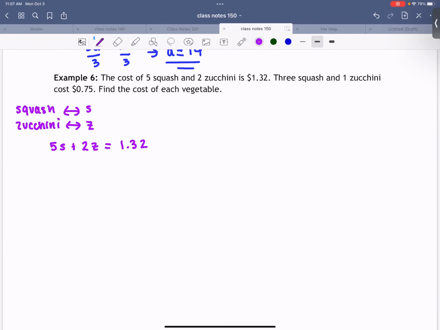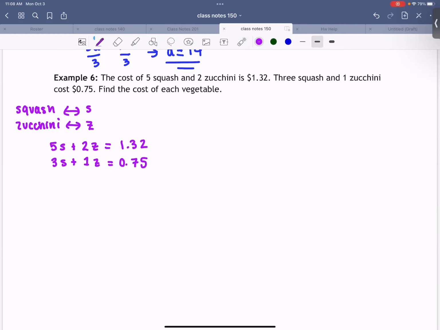Perfect. Okay, so 5 squash and 2 zucchini equals $1.32. What about this second equation? Harris? Perfect. Okay. Now we have our 2 equations. I've even stacked them on top of each other so you know that the S's go together, the Z's go together. Since the bottom equation has smaller numbers, maybe that's what I should multiply to get the 2 variables to match. What do you suggest I multiply the bottom equation by?